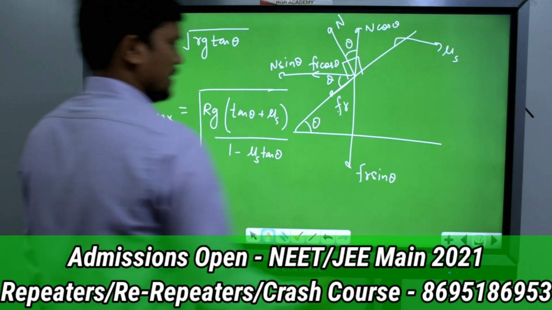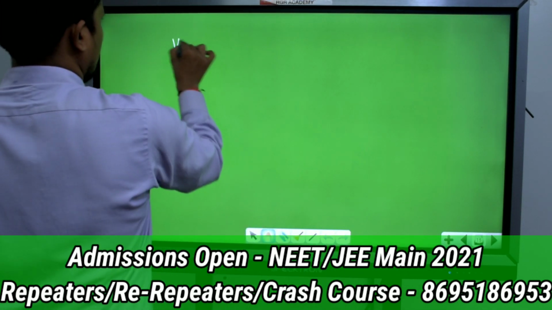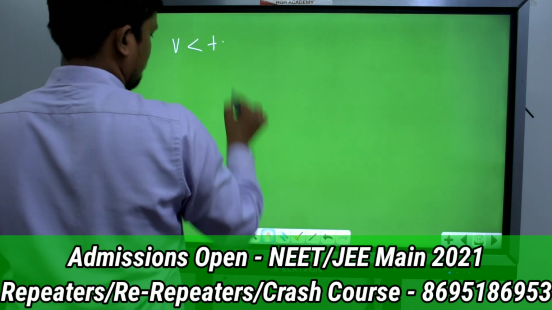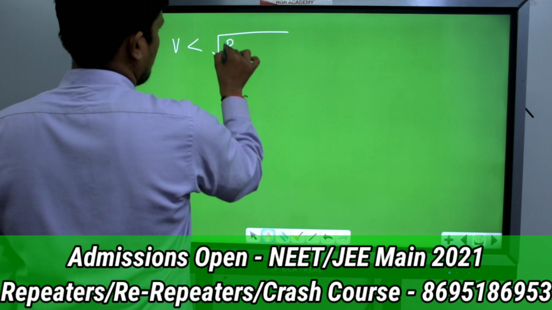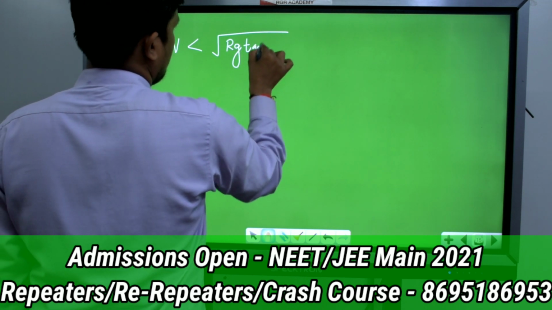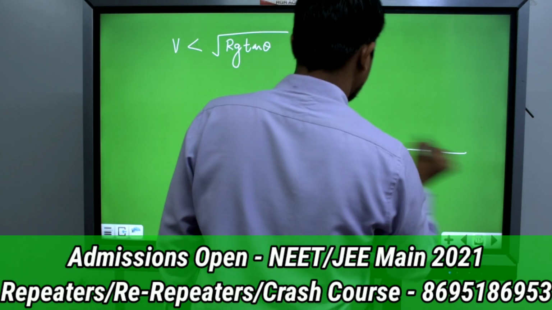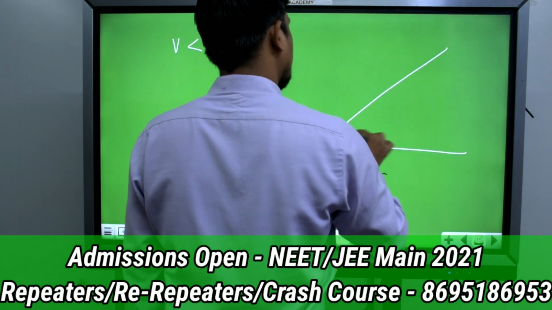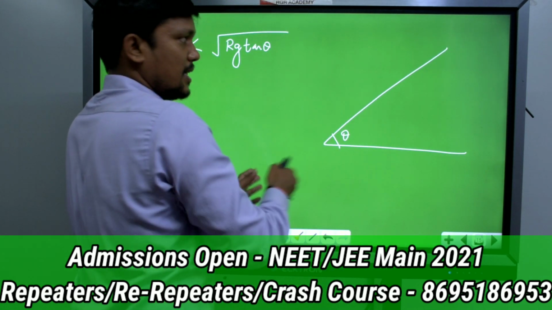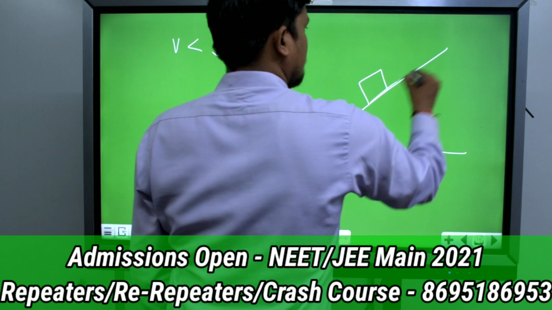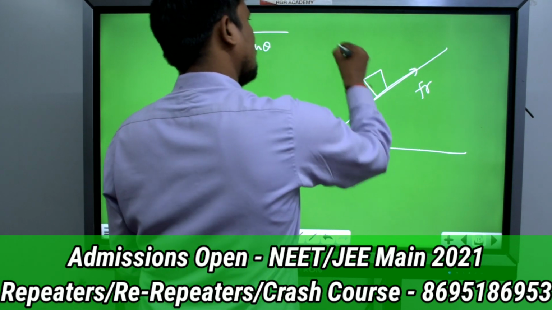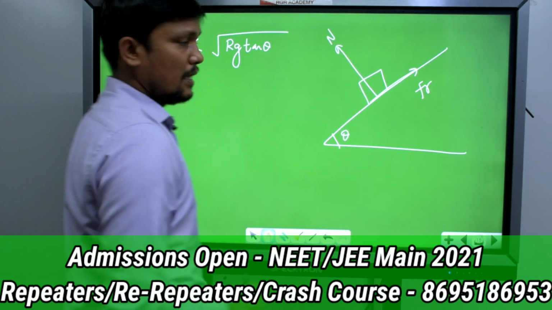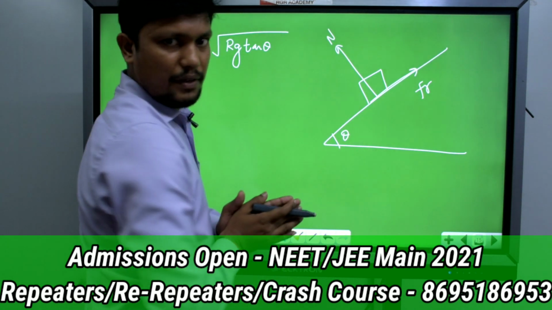Now the next case is if the velocity is less than root of Rg tan theta. If velocity is less than root of Rg tan theta, then what will happen? The vehicle will have the tendency to slide in this direction. Then the friction force will act in this direction, and again the normal will act in this direction. Clear? Again we will take the components and write the equations.